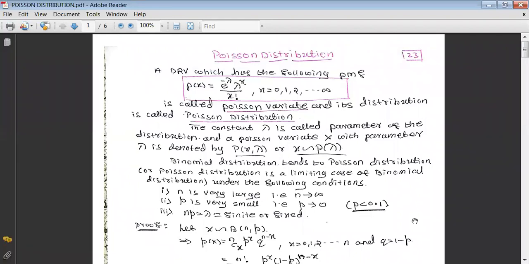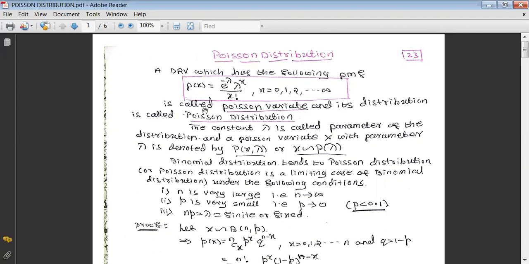Here also this Poisson distribution has a certain mass function, and the definition of Poisson distribution is like this. A discrete random variable which has the following PMF, meaning probability mass function, f of x equals e raised to minus lambda, lambda raised to x divided by x factorial, where x takes the values 0, 1, 2, 3, and so on up to infinity, is called a Poisson variate, and its distribution is called Poisson distribution.